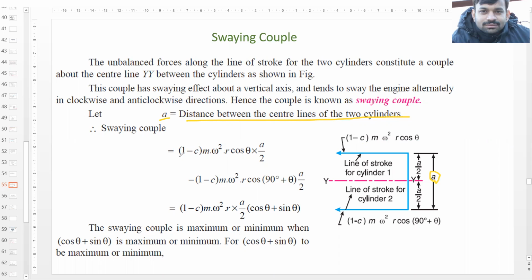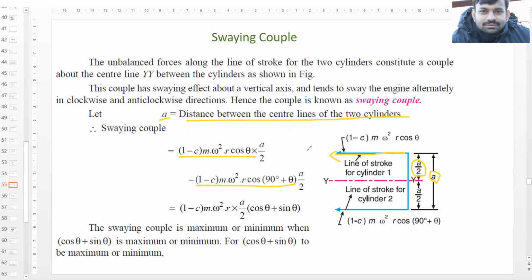Swaying couple is equal to (1 − c) m ω² r cos θ into a/2. So this force is acting along the line of stroke, (1 − c) m ω² r cos θ, and its distance from this central axis YY is a/2. So its value would be (1 − c) m ω² r cos θ into a/2 minus [−(1 − c) m ω² r cos(90° + θ)] into a/2.